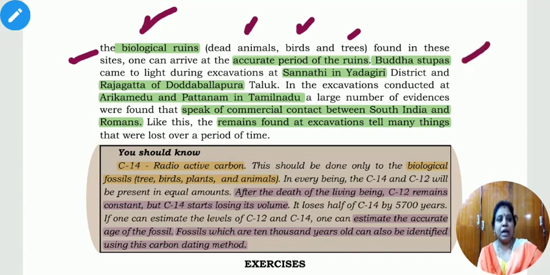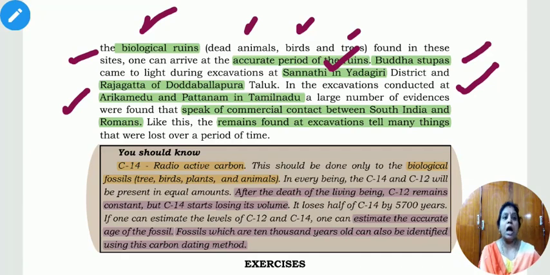For example, the Buddha Stupa, which was excavated at Rajagatta of Dodbalapur Taluk. Then other excavations were conducted at Arikamedu and Pattanam in Tamil Nadu. A large number of evidences are available to speak about the commercial contact, how South India had contact with the Romans.